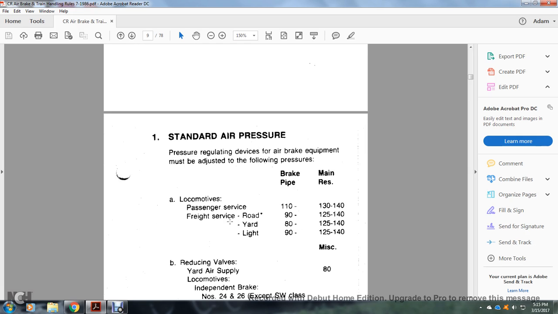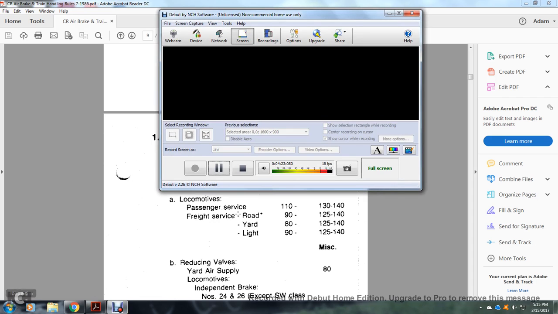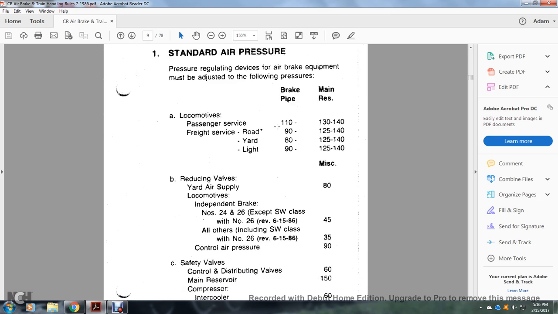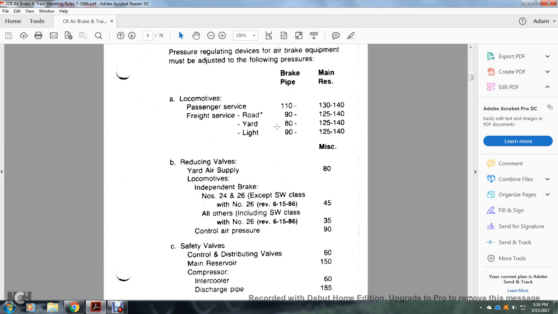Standard, page 1, or chapter 1: standard air pressure. Pressure regulating devices of the air brake equipment must be adjusted to the following pressures. Locomotive, passenger service 110, main reserve 130 to 140. Freight service: road 90, brake pipe 90, main reserve 125 to 140; yard 80, main reserve 125 to 140; light yard, light work 90, brake pipe 90, main reserve 125 to 140 psi. Reducing valves, yard air supply 80.